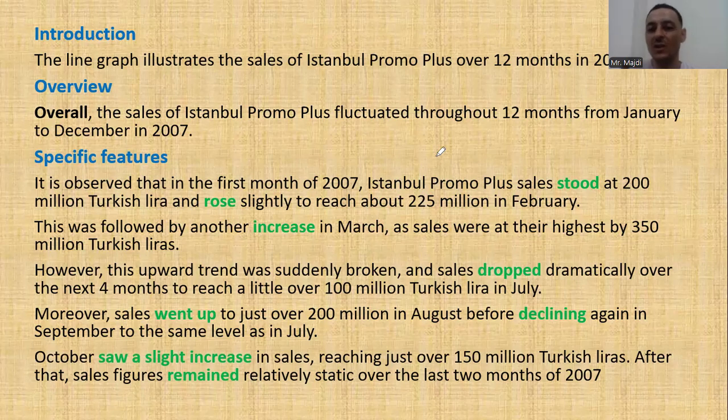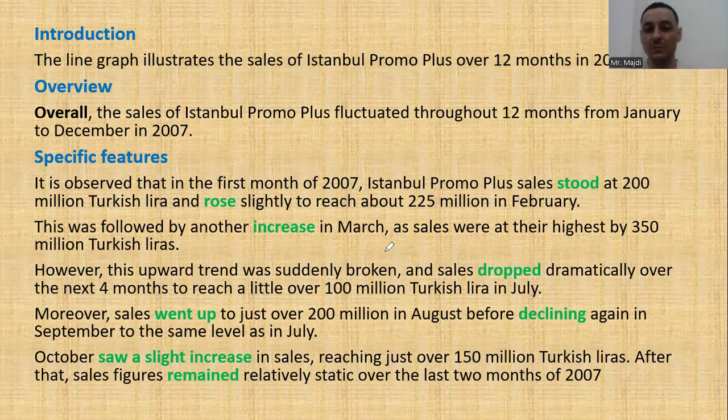If we say 225 without the word about, the IELTS examiner might say, how did you know? And he's right, or she's right. Anyway, this was followed by another increase in March. Look at the introductory sentence. 1, 2, 3, 4, 5, 6, 7, 8 words. This was followed by another increase in March.